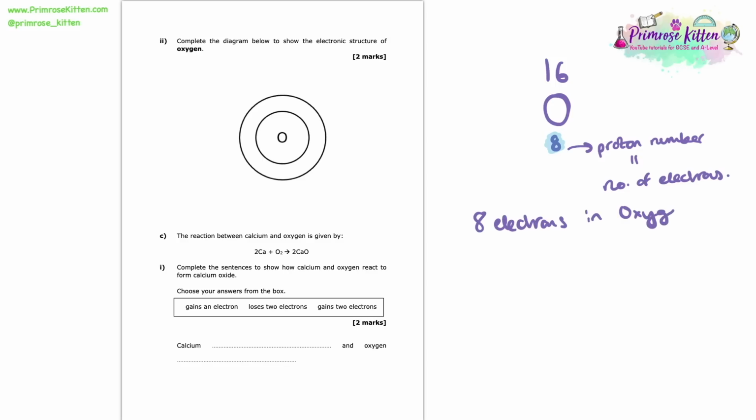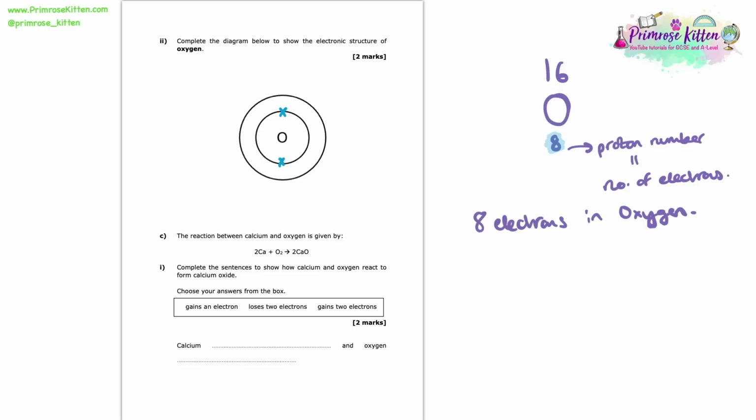So now we can use this fact to draw this electronic structure. So 8 electrons in total. It's important that we know that in the first shell, so the most innermost shell of oxygen, we can only fit 2 electrons. In subsequent shells, we can fit in as many as 8. But here we just need 8 in total.